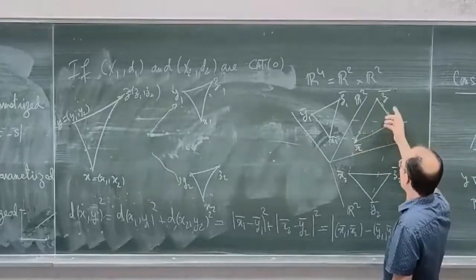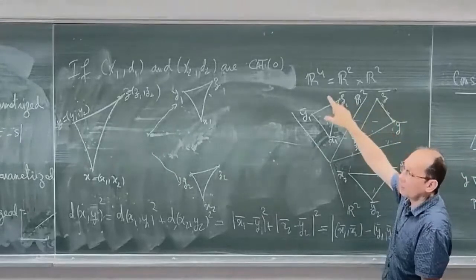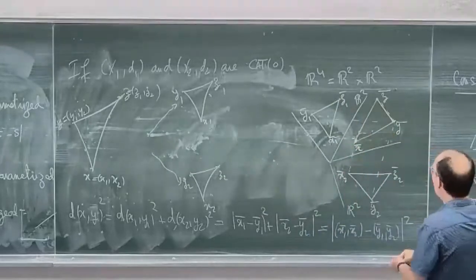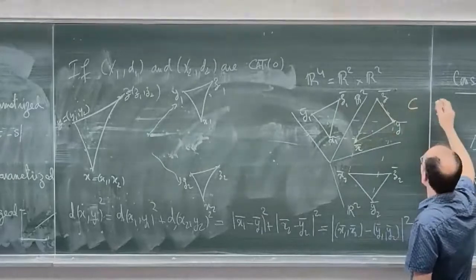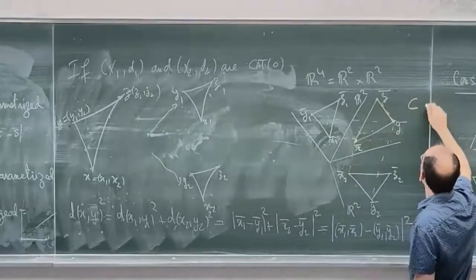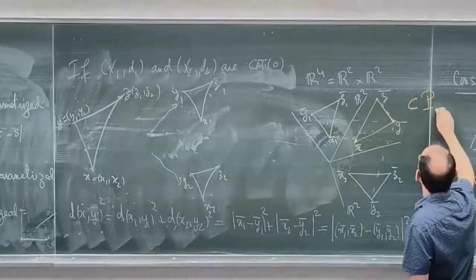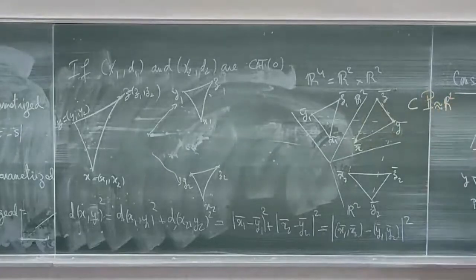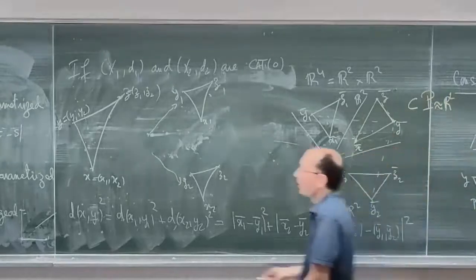But this triangle has 3 points in R4, and 3 points in R4 are just in a plane. So this triangle is embedded in some plane P, which is isometric to R2, in R4. And now I just have to take comparison points.